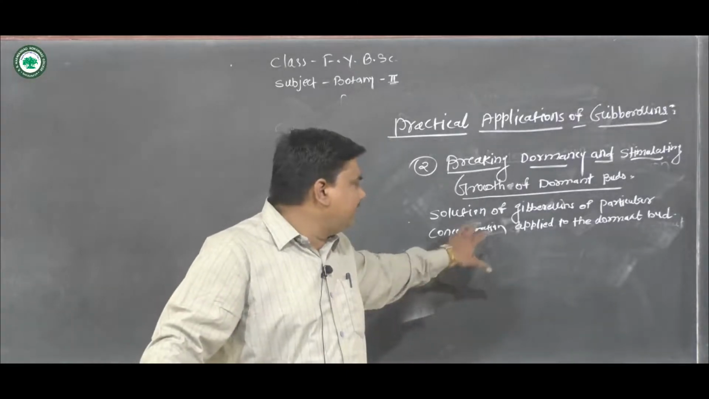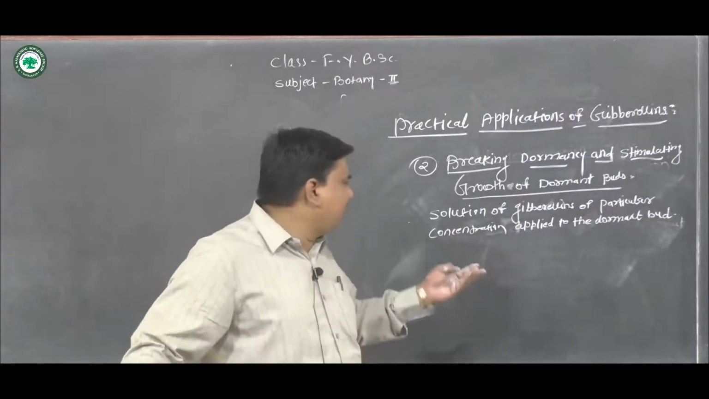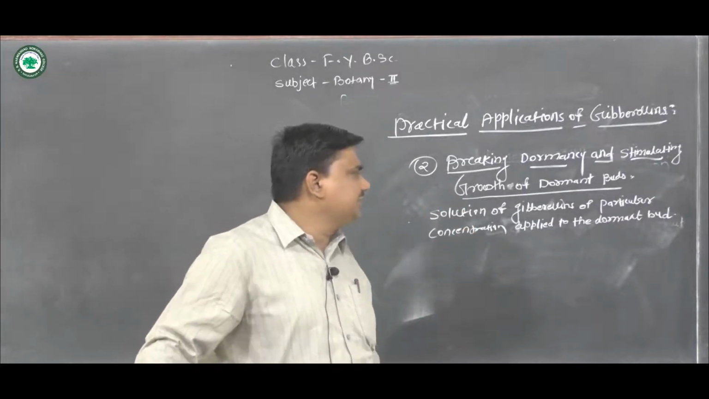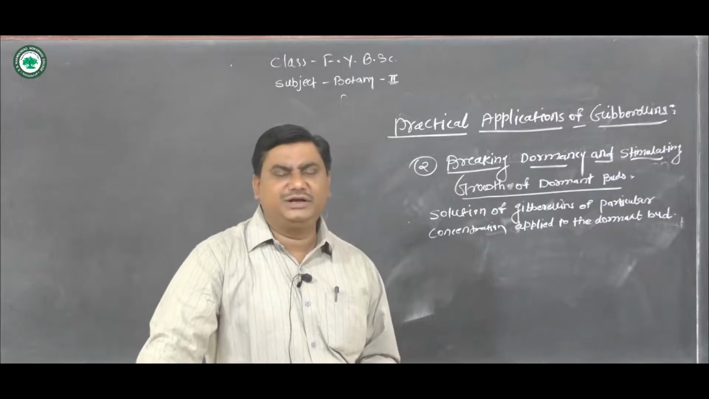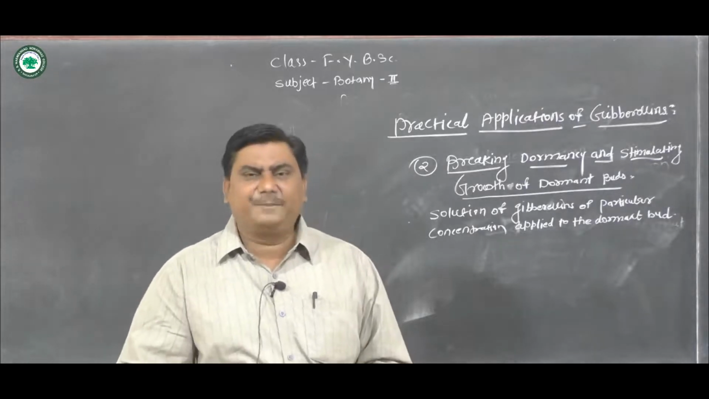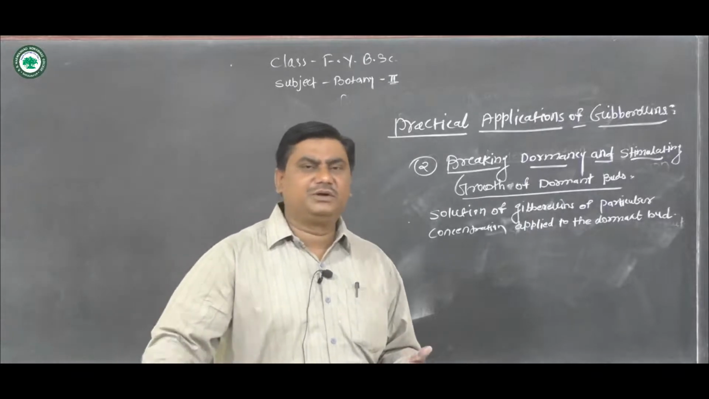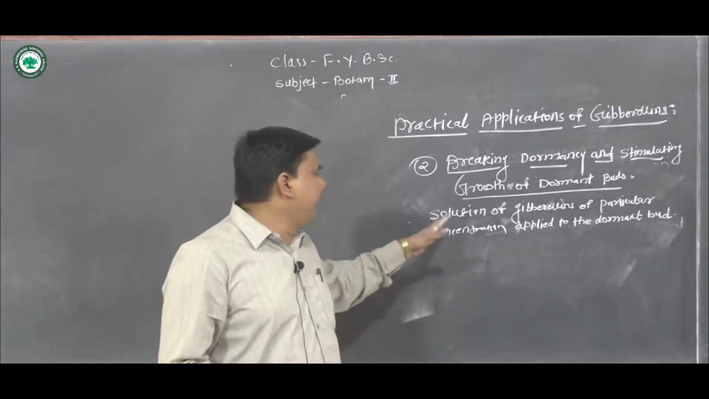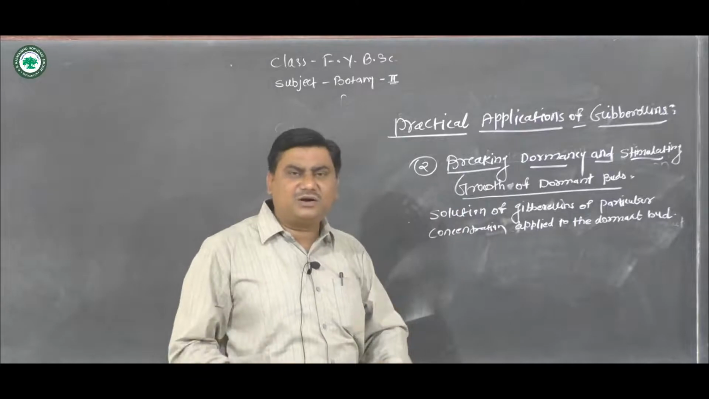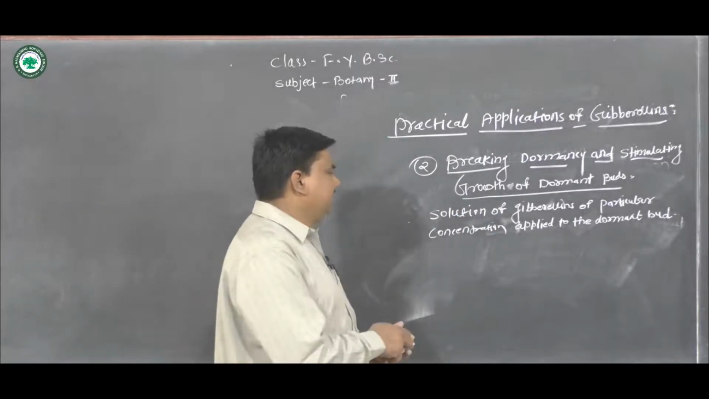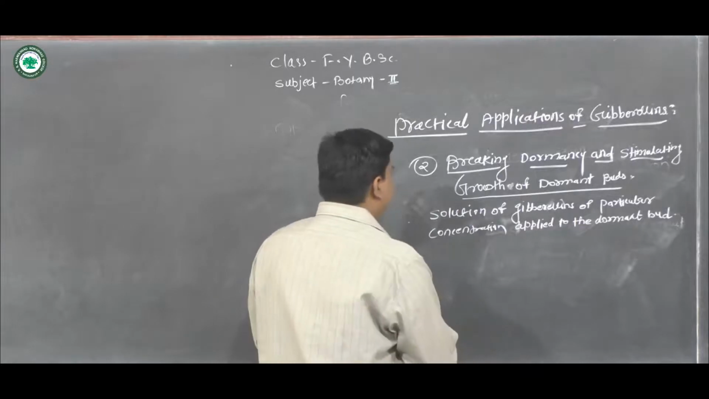For instance, in the case of dormant buds of grapes, citrus, apple, and cherry, there will be sprouting of the dormant bud when a specific concentration of gibberellins is applied on that bud.